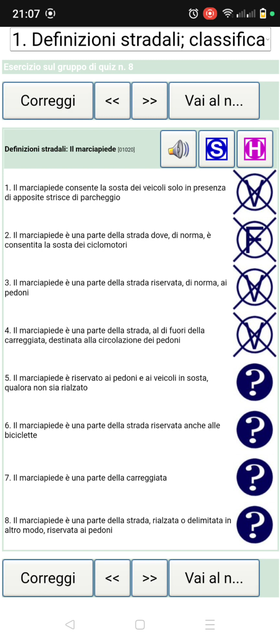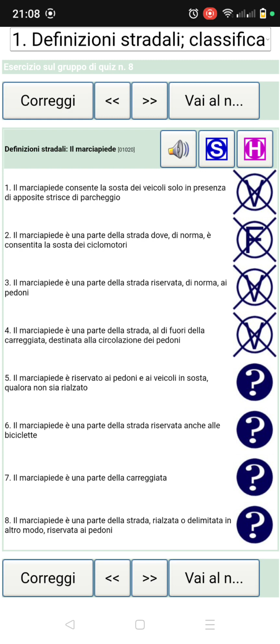So the pedestrian walk path is reserved for pedestrians. Ai veicoli in sosta: and also for parking vehicles. Qualora non sia rialzato: in case it is not raised.